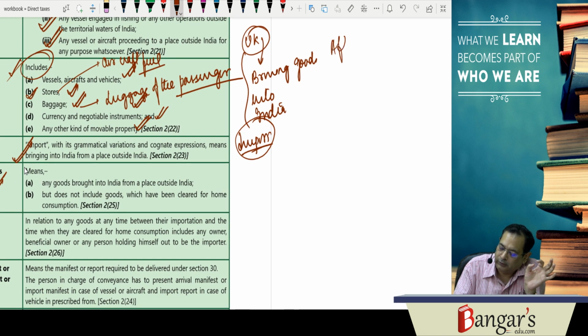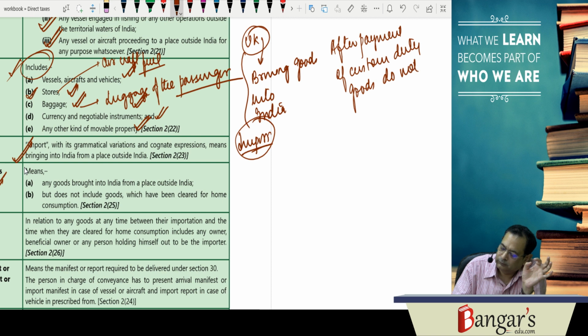So after payment of custom duty, goods do not remain imported goods.